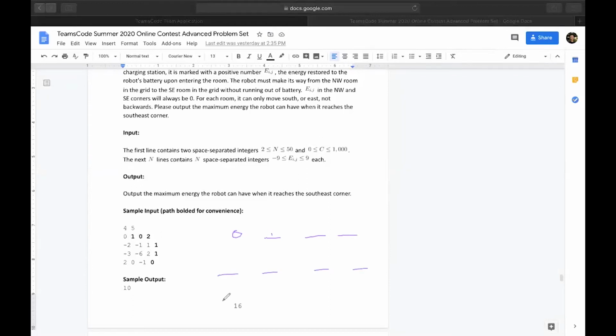I'll just use spaces instead of writing the actual number for convenience. So from the starting point here, you traverse down and then you go right. And then now you basically do the same thing with the recursion, except from this location, we go right and down. And then from here, we also go right and down.